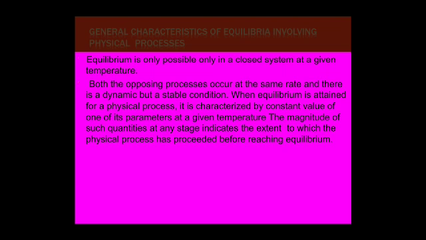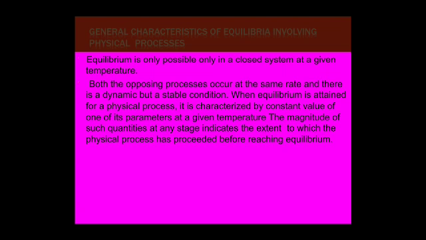Equilibrium is only possible in a closed system at a given temperature. It is very important. Two things are important: the system should be closed and the temperature should be constant. Both the opposite processes occur at the same rate, and there is a dynamic but stable condition. When equilibrium is attained for a physical process, it is characterized by a constant value of one of its parameters at a given temperature. The magnitude of such a quantity at any stage indicates the extent to which the physical process has